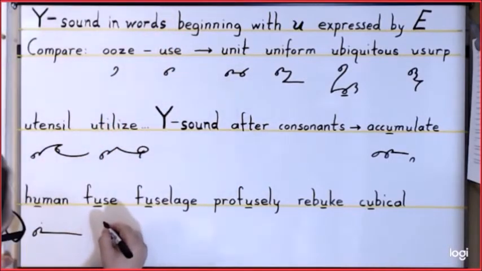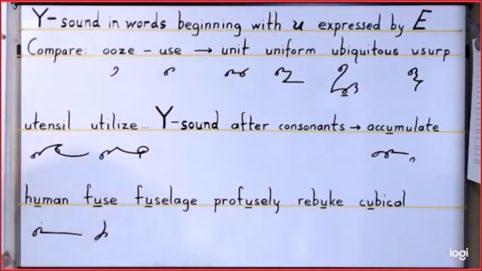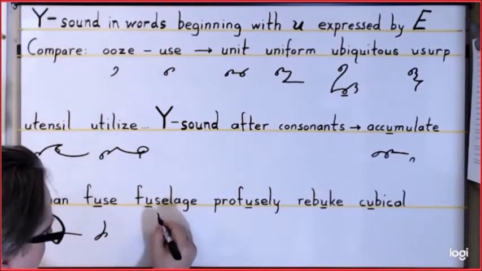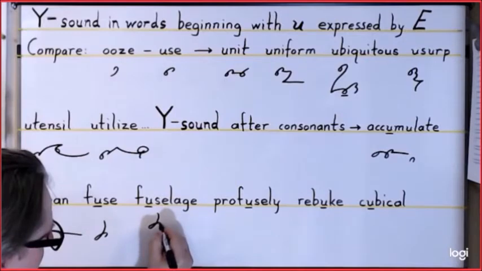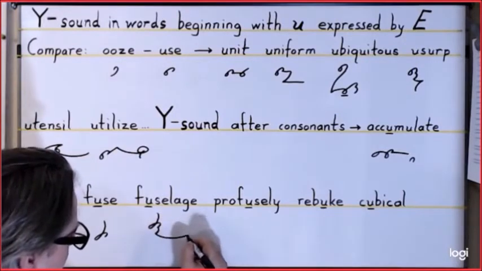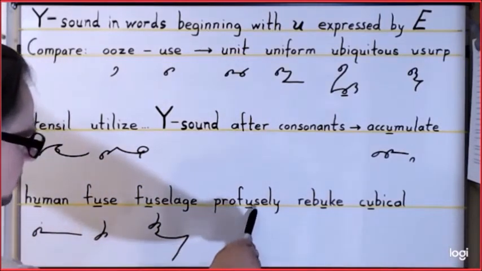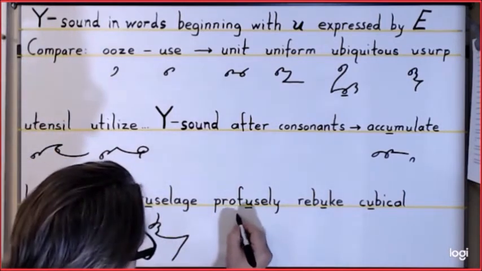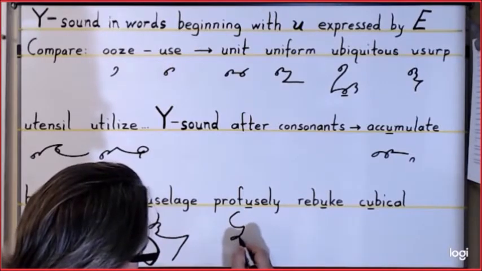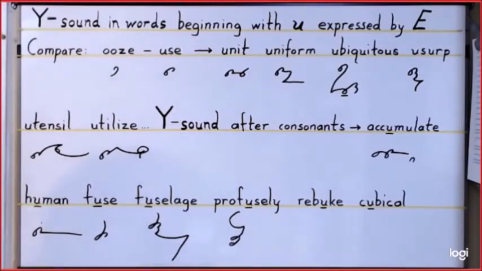Fuse, now like the short form use, we will not be using the S here. So this is simply going to be F, small circle, and then a U hook. For fuselage, we'll write the F, small circle E, the U hook, S, L, and J. For profusely, we'll not be using this S here, so it is P, R, F, small circle E, the U hook, and then another E for the LY at the end.